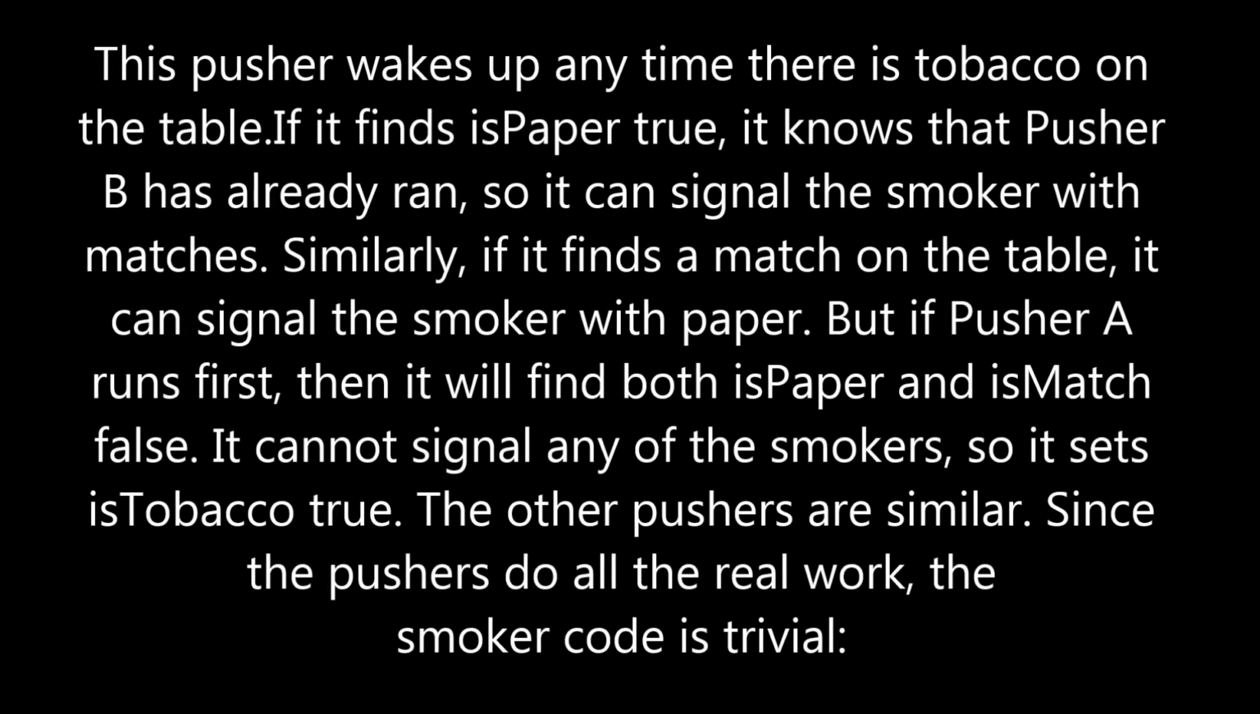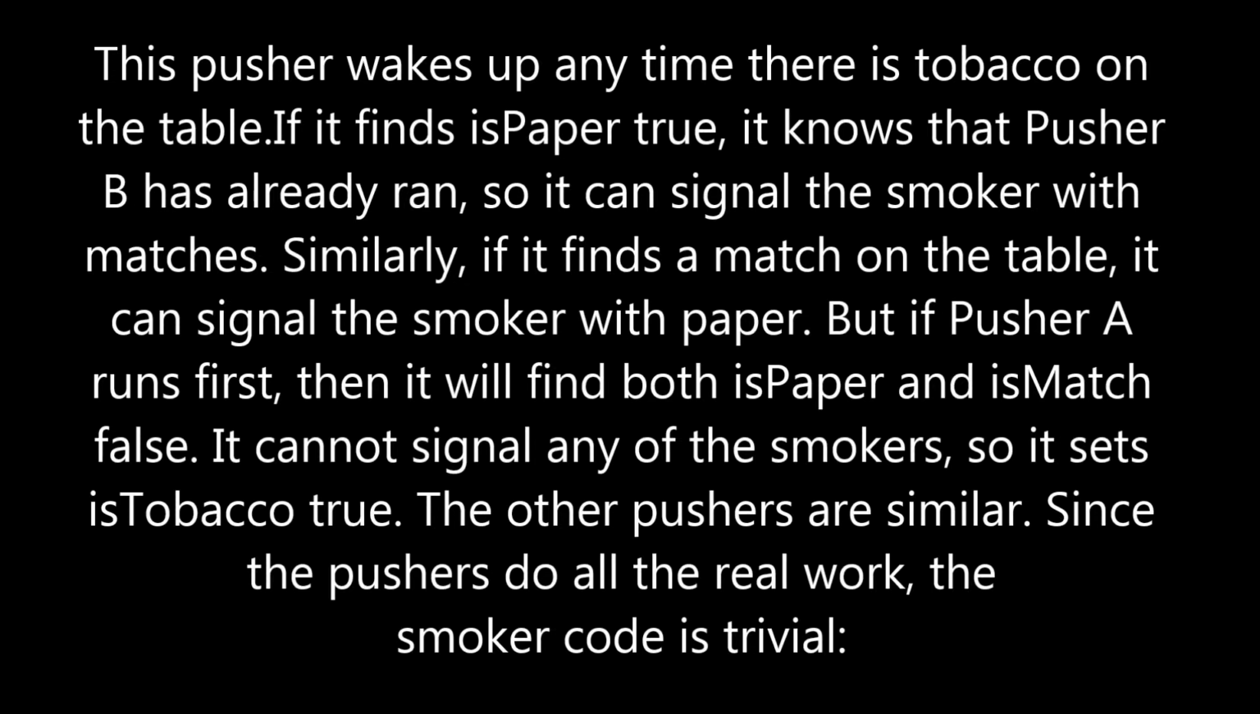Then this pusher wakes up anytime there is tobacco on the table. If it finds is paper true, it knows that pusher B has already run, so it can signal the smoker with matches. Similarly, if it finds match on the table, it can signal the smoker with paper. But if pusher A runs first, then it will find both is paper and is match false, so it cannot signal any of the smokers, so it sets is tobacco true. The other pushers are similar.